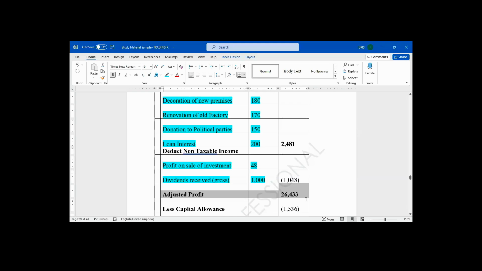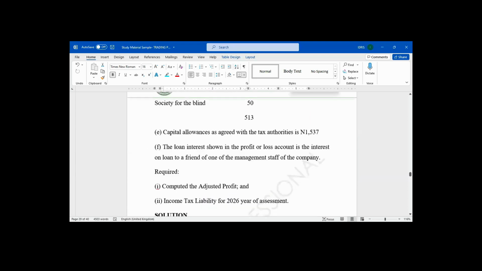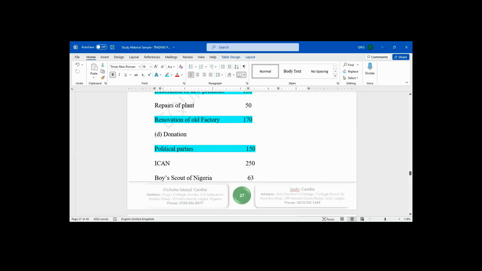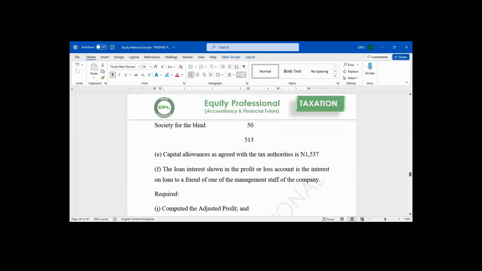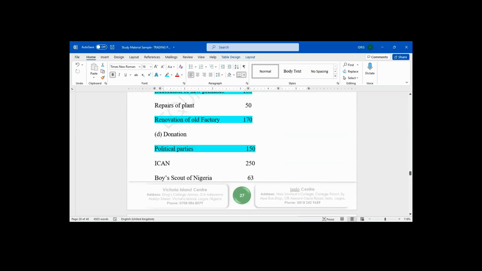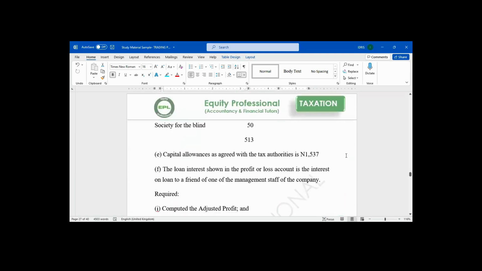You are getting your adjusted profits. Before the adjusted profit can be assessed to tax, what do you minus from the adjusted profit? Loss relief and capital allowance.